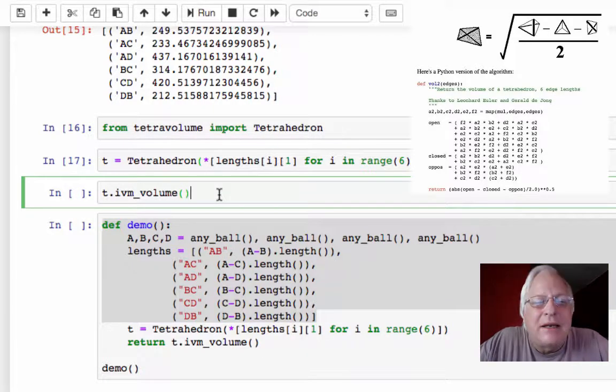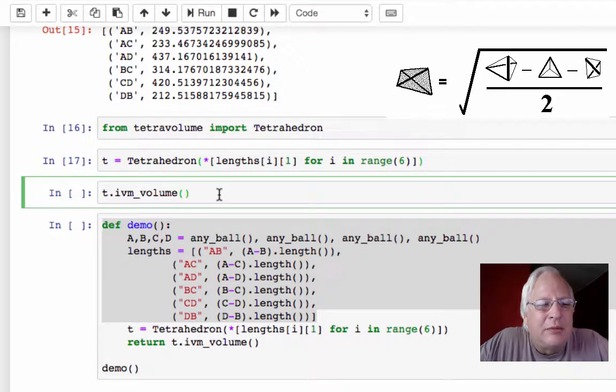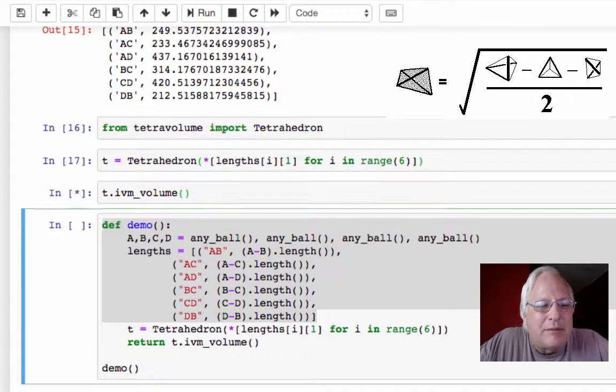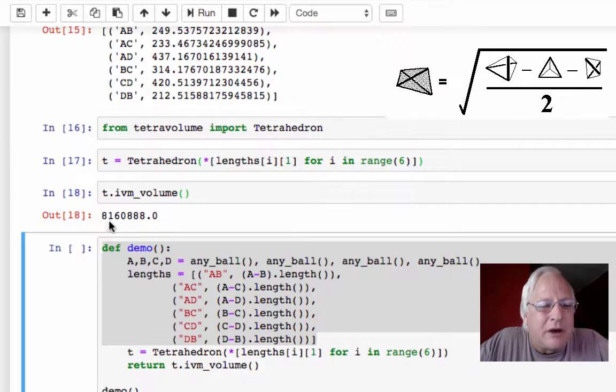Tetravolume is the native method of this tetrahedron. That's what it does. And it will convert to XYZ volume. I'll show you that at the end. But that's not the native computation. So there we go. It's 8160888.